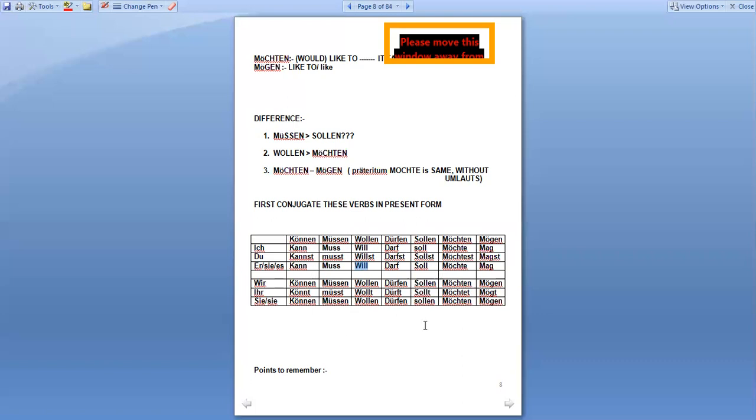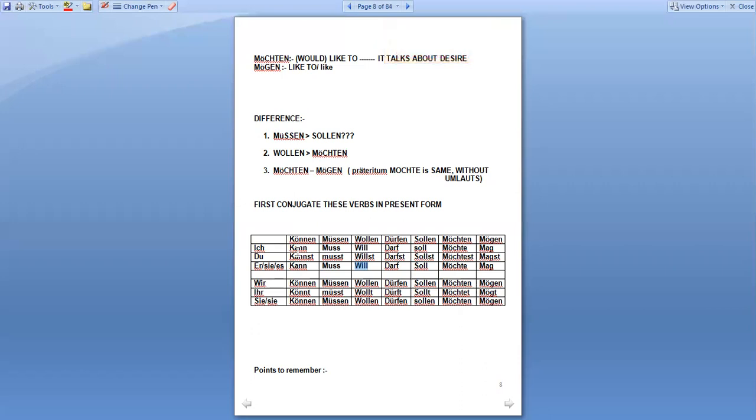You can make some notes that in modal verbs, the conjugation of ich is equal to the conjugation of er, sie, es. Similarly, the conjugation of wir is equal to the conjugation of sie. And the second point you should notice here is that while conjugating a verb, the spelling is changing, right? The verb is können, so k-ö-n-n-e-n. But while conjugating this verb, I have changed the spelling: ich kann, right?